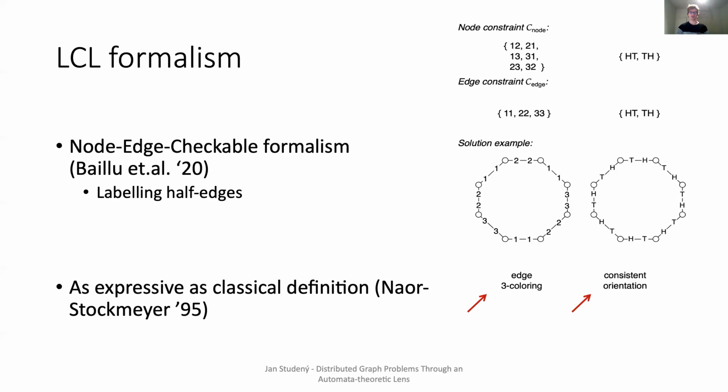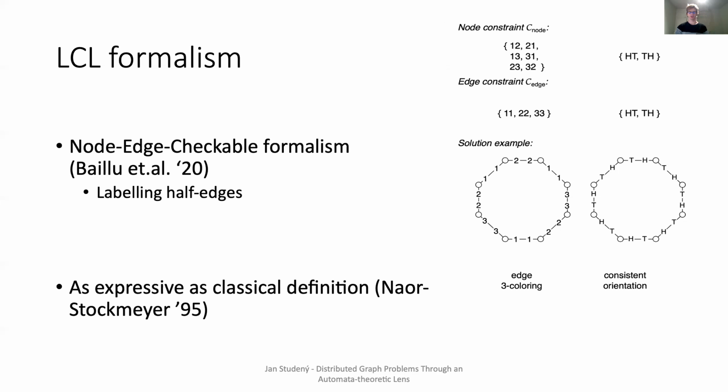The constraints that define an LCL problem are divided into node and edge constraints. The node constraints represent allowed labels next to any node. Hence, for edge coloring, it will be any combination of different colors. Similarly, the edge constraint represents allowed labels for the whole edge. Hence, we see that the edge coloring has only 1-1, 2-2, and 3-3. For the consistent orientation, we have two labels, head H and tail T, and from the constraints, we see that they need to keep alternating.